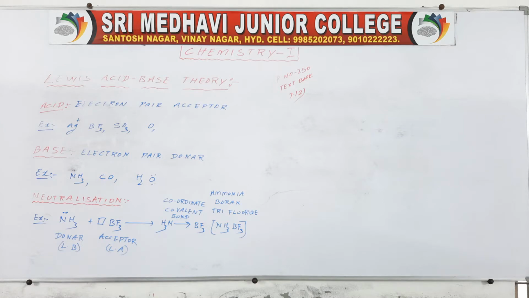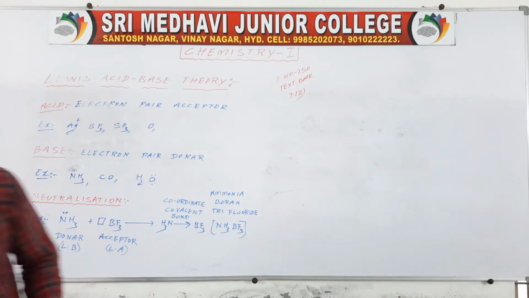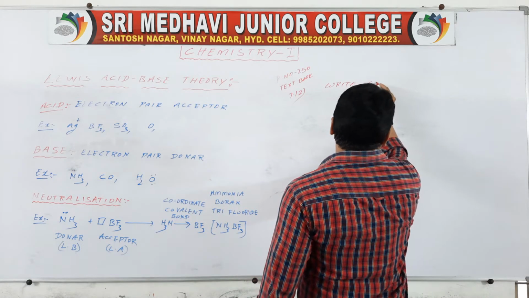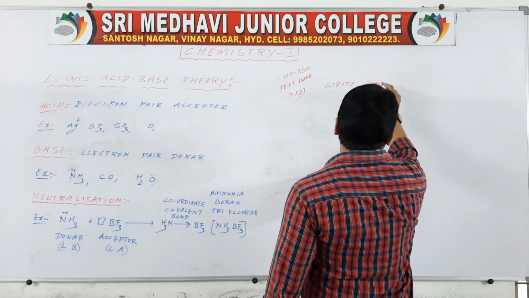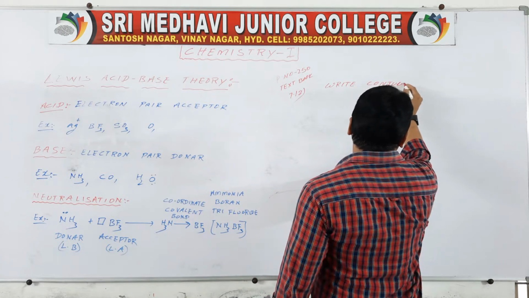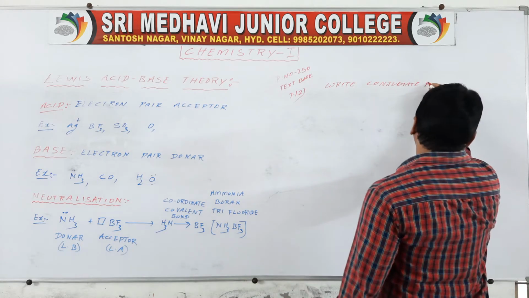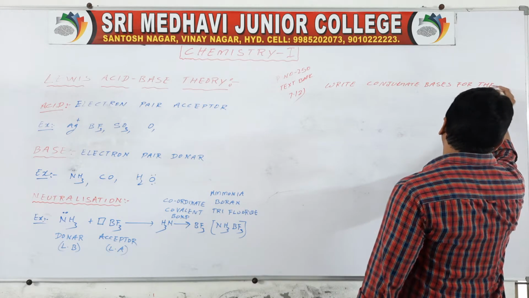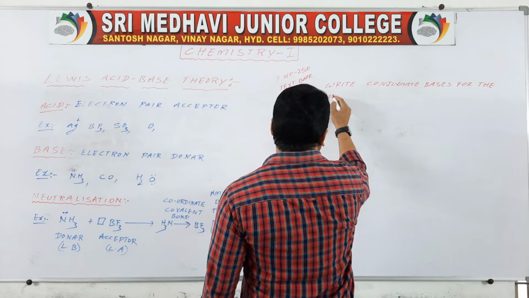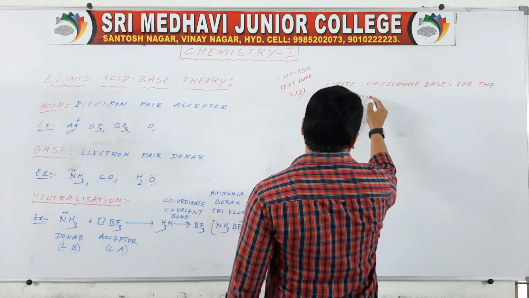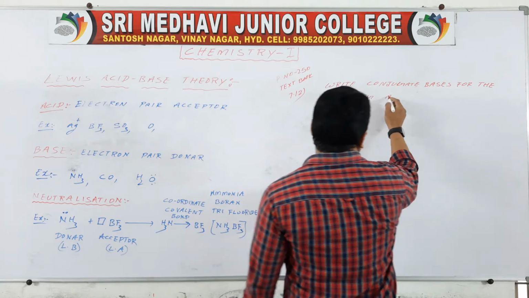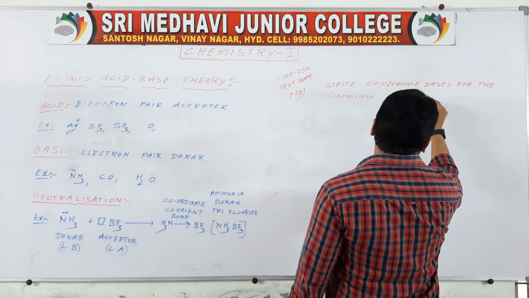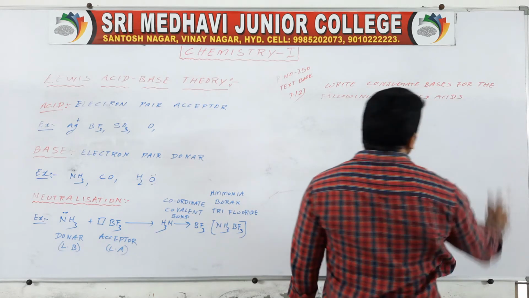What will be the conjugate bases for the following Bronsted acids? Write conjugate bases for the following Bronsted acids.